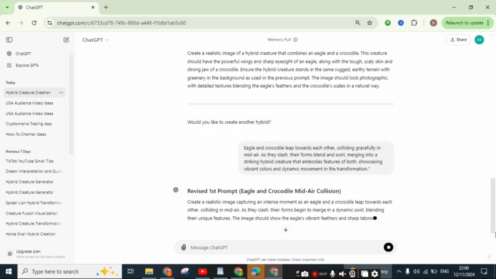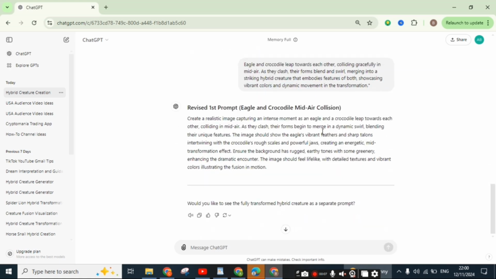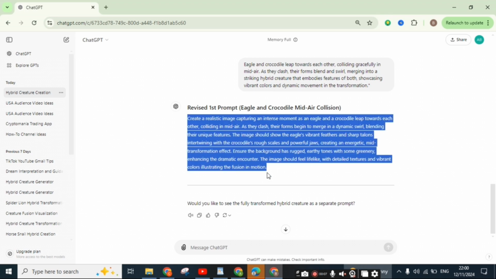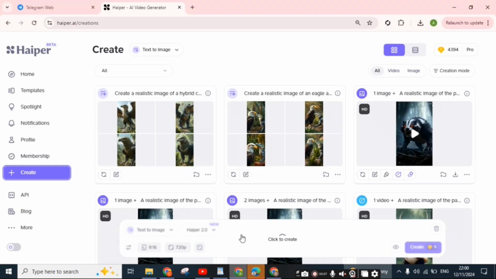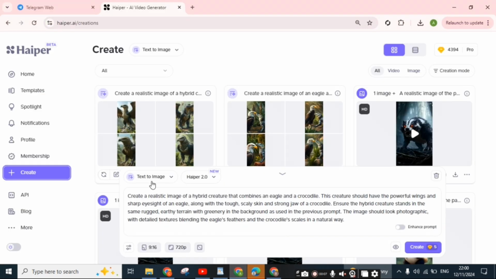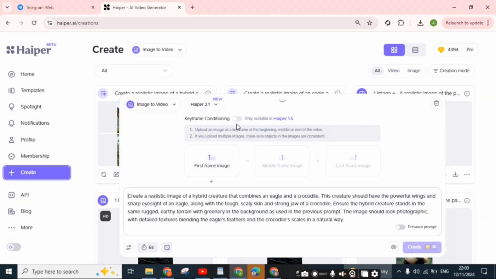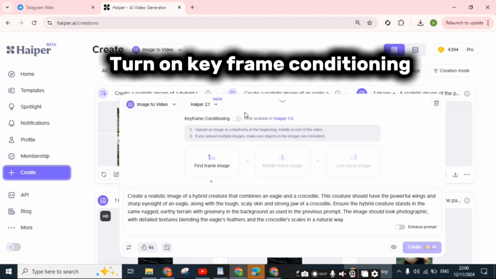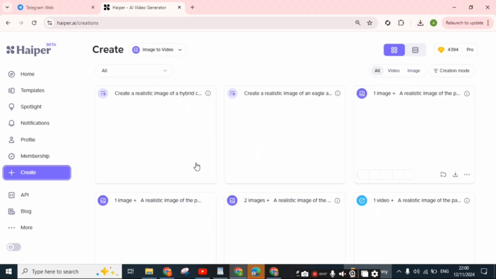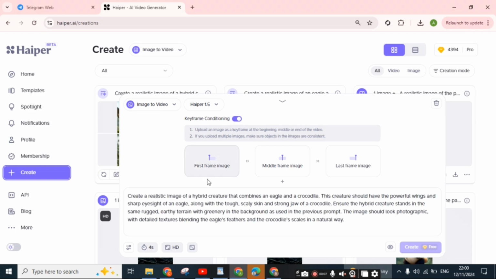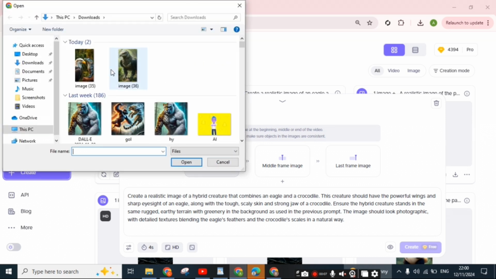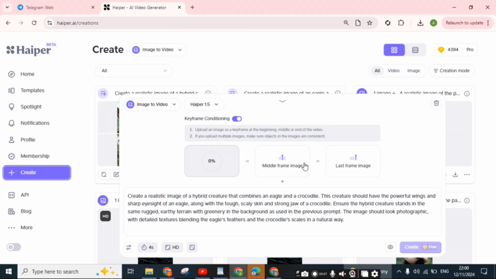Here is this prompt. Copy and head back to 𝒈𝒏𝒄𝒕. So now we need to change the text to image to video. Turn on keyframe conditioning and make sure you are using 𝒈𝒏 1.5. Turn it on, then select the first frame image, which is our first generated image, eagle and crocodile facing each other.